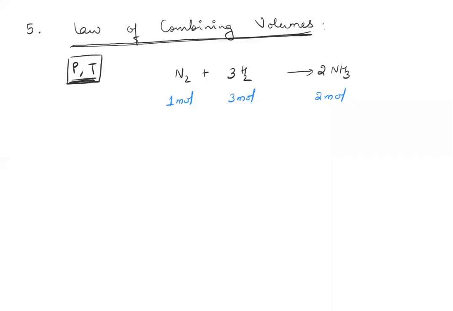But back in the days, without knowing this itself, Avogadro concluded that 1 liter of nitrogen was combining with 3 liters of hydrogen to give 2 liters of ammonia. There is no law of conservation of volumes. There is no law of conservation of moles also. There is only law of conservation of weight. He said, if I take same 1 atmosphere pressure and same 25 degrees Celsius, and I measure the volumes of these 3 gases, then I'm getting that 1 liter is combining with 3 liters and giving me 2 liters.